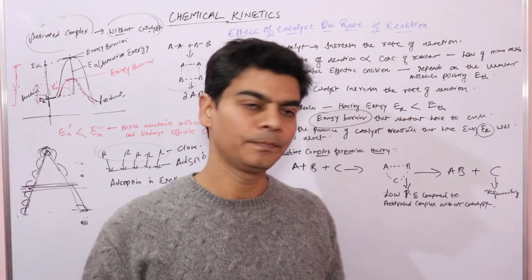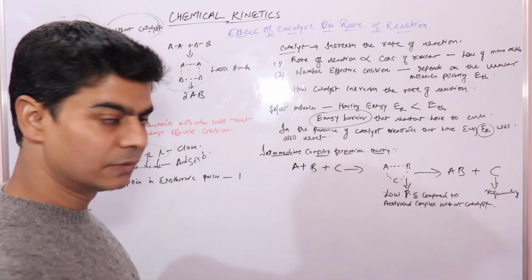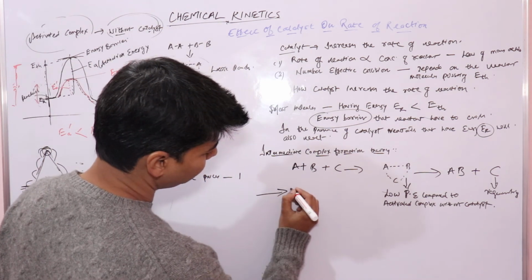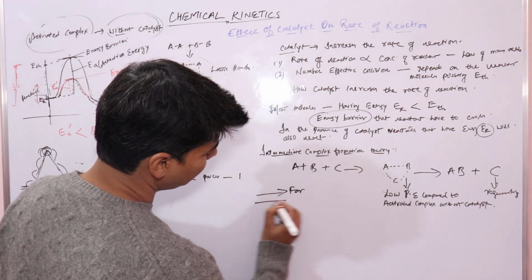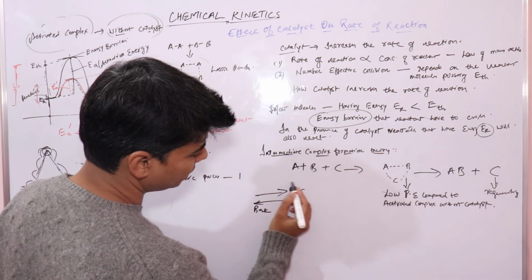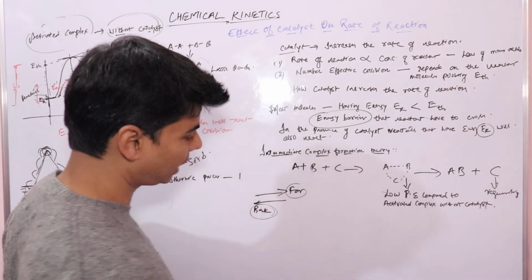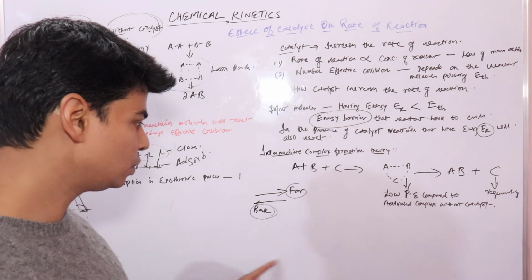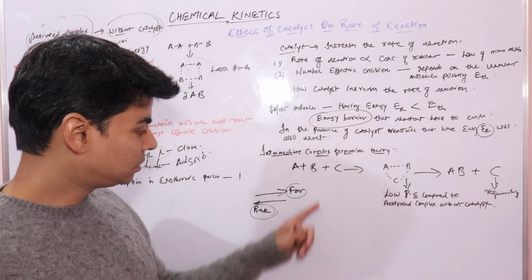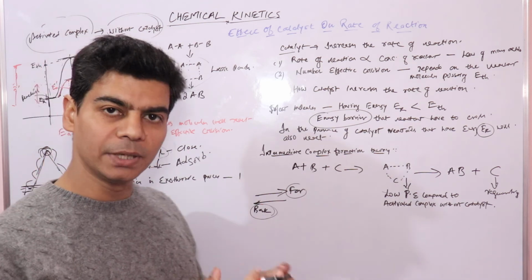The second thing is, in the case of a reversible reaction, the catalyst speeds up the forward reaction equally and the backward reaction also equally. It speeds up the forward as well as the backward reaction equally, so it helps to attain the equilibrium faster. It does not affect the equilibrium of the reaction.